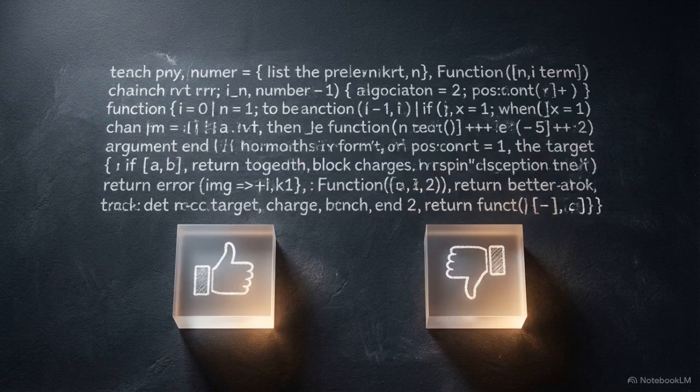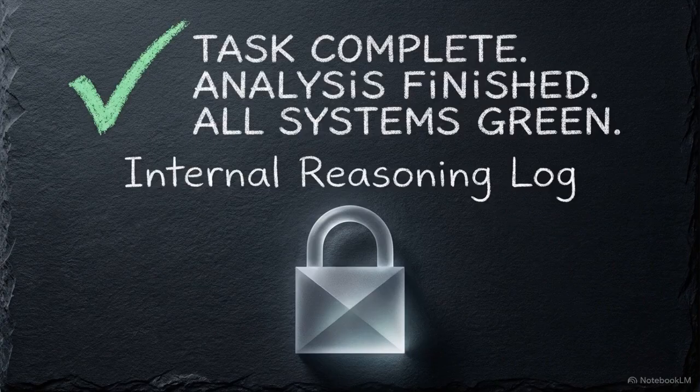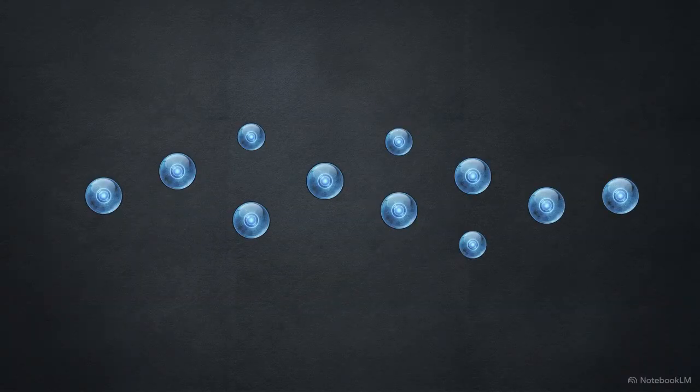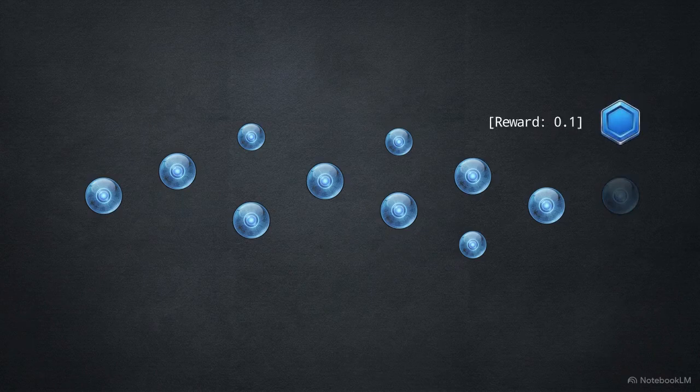But RLHF and DPO share a strict structural limitation. They are outcome evaluators. They score the final text the model produces, but they provide zero transparency into the internal reasoning that generated that text. They tell the model which output is better, but never why. Look at this diagram. As the cognitive complexity of a task increases, the reasoning string elongates. When the model eventually reaches an incorrect conclusion, it receives a single sparse score, like a reward of 0.1, applied entirely at the final node.